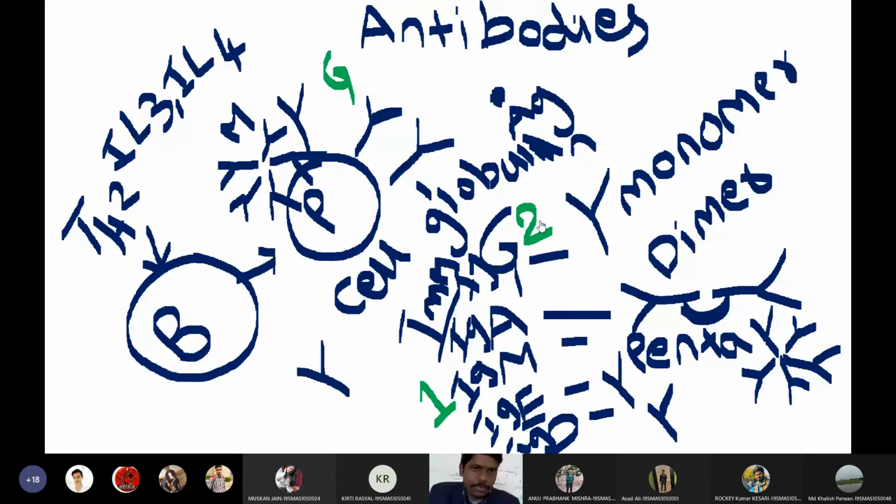Is this clear for everyone? Yes, sir. The first response antibodies will be IgM, then the second response antibodies will be IgG.